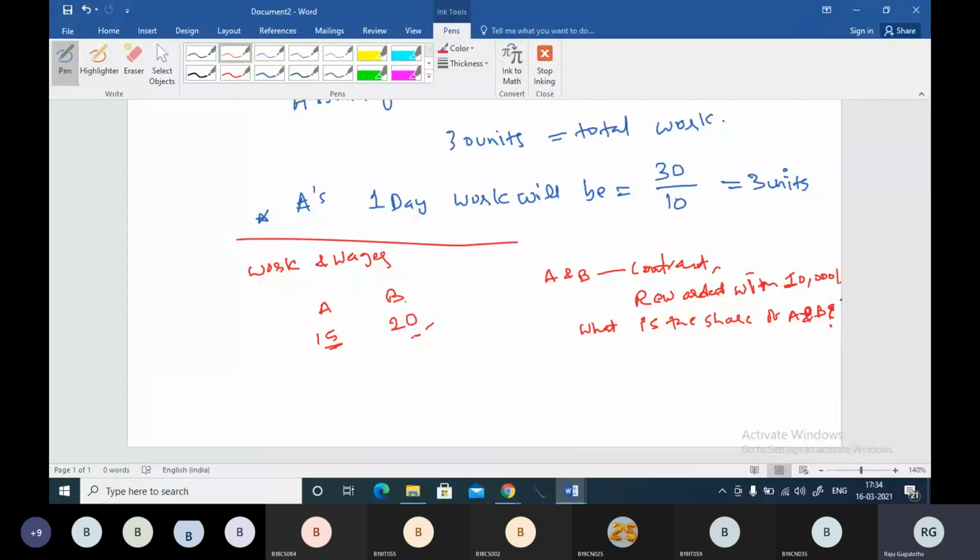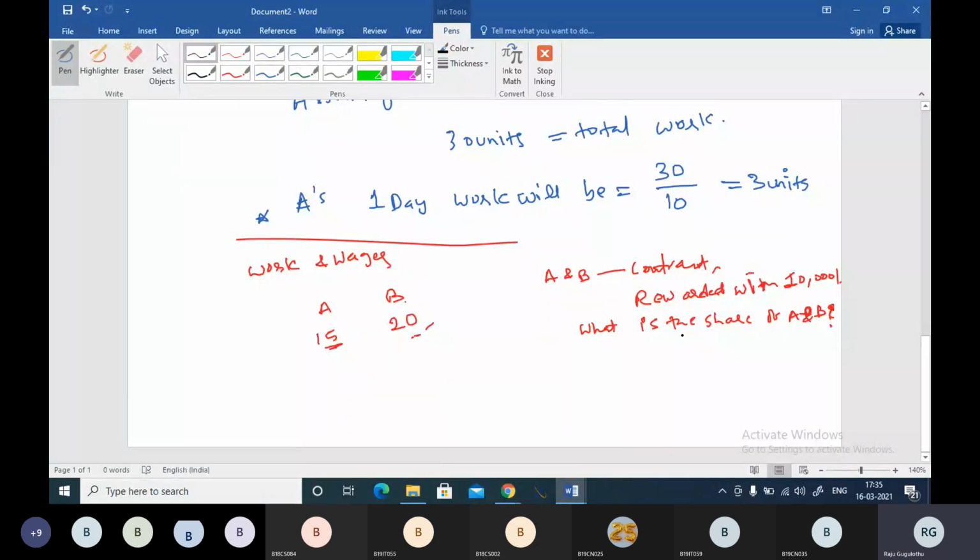Okay, and the question is here. A completes a work in 15 days. B completes the same work in 20 days, and they made a contract to complete the work, and the reward is 10,000 rupees. Then what is the share of A and B? Please answer this. Now tell me, is A efficient or B efficient? Who is more efficient here? A, sir. A is more efficient. Why? Because he is taking less time.